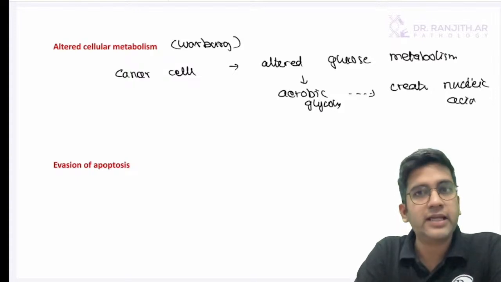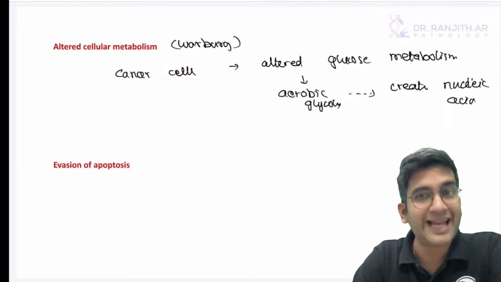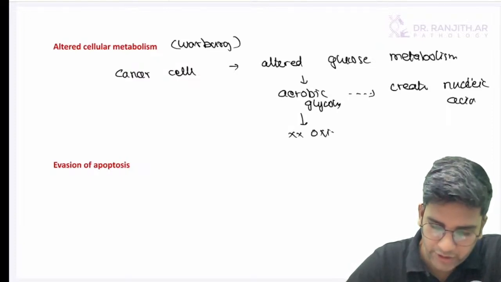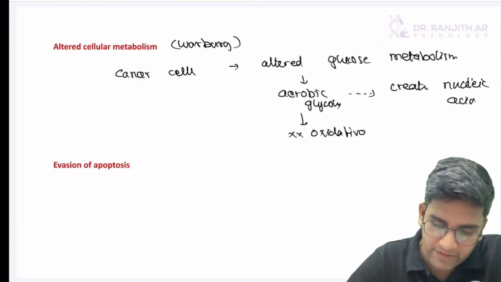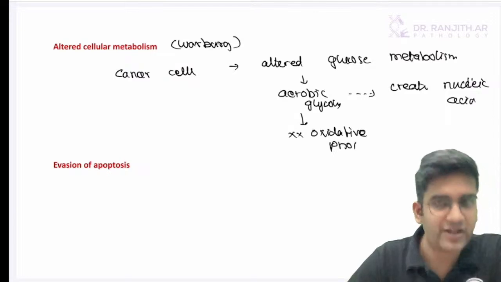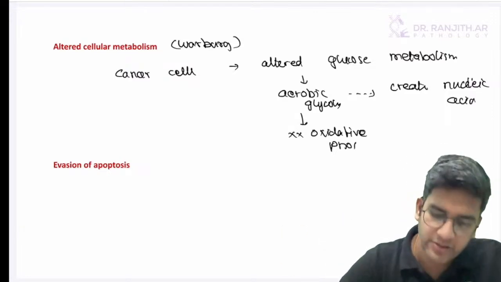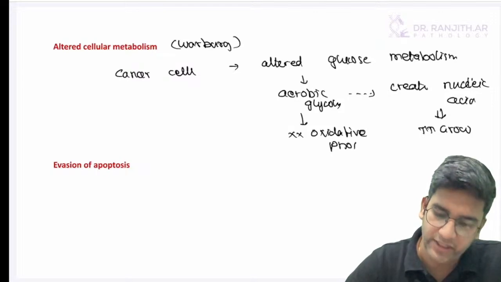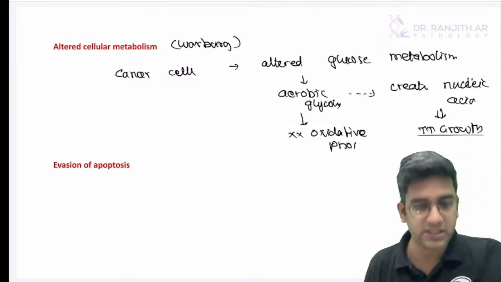In a normal cell, it will go into oxidative phosphorylation, produces ATP and free radicals, but in a cancer cell, it will not go into oxidative phosphorylation. That's a change which happens here. That's what is Warburg's effect. So I need more nucleic acid, and whenever there's more nucleic acid, there's definitely more growth. That's without saying there'll be more growth. Fine. That's Warburg's effect, right?